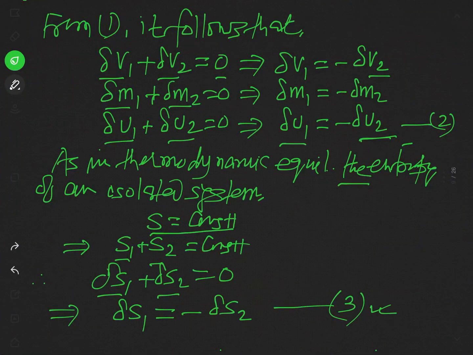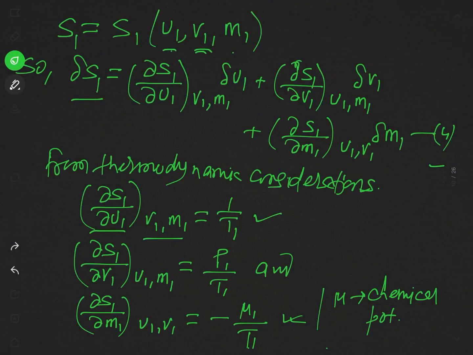Using equation 2, we will replace delta U2, delta M2 and delta V2 by minus delta U1, minus delta M1 and minus delta V1, and delta S1 is equal to minus delta S2, or delta S1 plus delta S2 equals 0. So we will make use of equation 2 and substitute the values of delta S1 and delta S2 in this equation 3. Then what will we get?